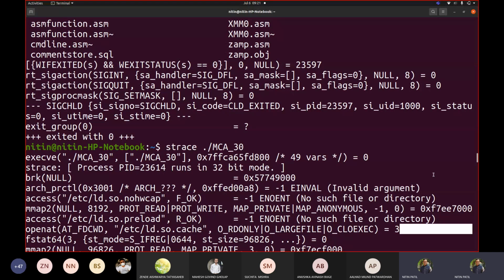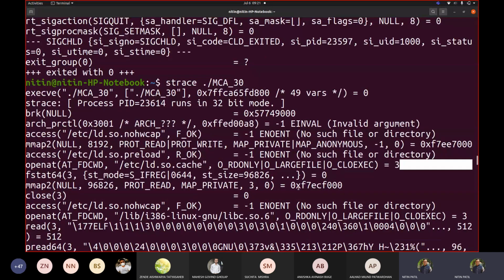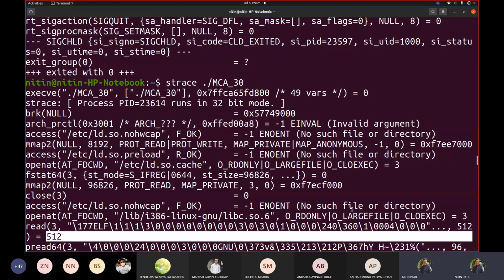Then we got some hex number, because this was probably an address. Then 0, again -1, then 3, then 512. So I got different return values. So this might be telling me the status of the execution of each function call. So this is the return value.